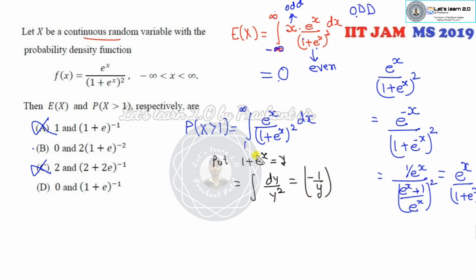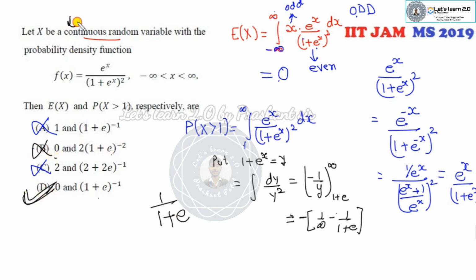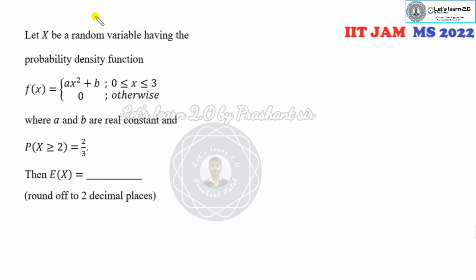The numerator is dy over y squared. It is minus 1 over y. What is the limit? When x is equal to 1, it will be 1 plus e. When x is equal to infinity, y is infinity. So when I substitute infinity, 1 over infinity is 0, and outside this is minus, minus, plus 1 over this. So this is the right option. This option is cancelled. D is my correct answer.